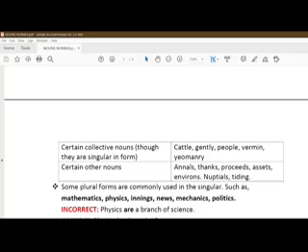Now there are certain plural forms which are commonly used in singular. Plural forms, but their sense is singular, like mathematics. This is the subject. Physics, study. Innings, news, mechanics, politics. These are the things, name of subject or study. In that case we add S, but that doesn't mean that particular name is written in plural. Rather, they denote a singular subject or study or whatever the things which is written there.